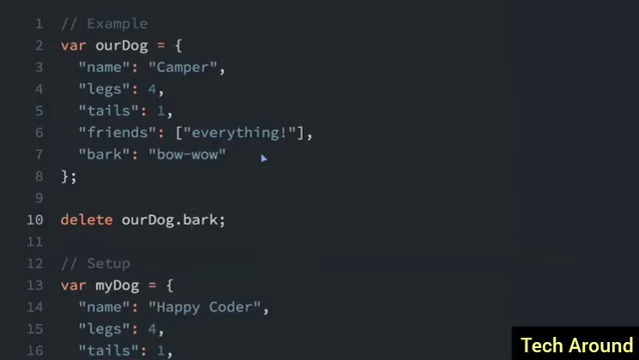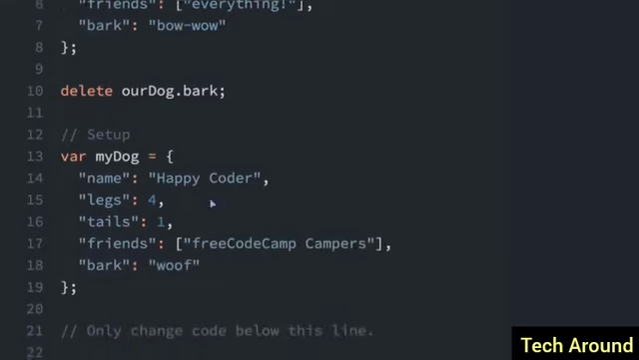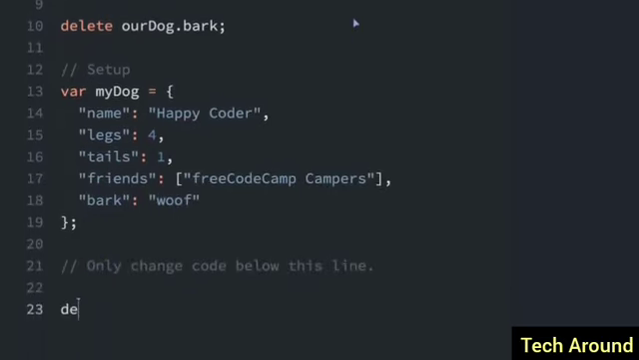It's simple to delete a property from an object. The ourDog object has all these properties, and with the delete keyword, delete ourDog.bark. So now this property here, the bark, has been deleted and is no longer in the object after we've deleted it. So we can do the same thing down here. And this time, we will delete the tails property, myDog.tails. So now the myDog object no longer has a tails property.